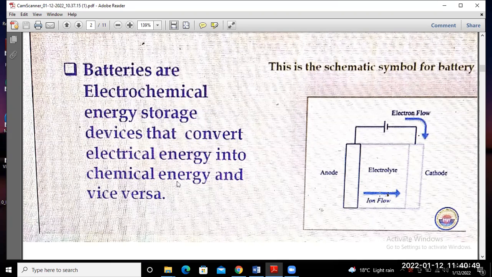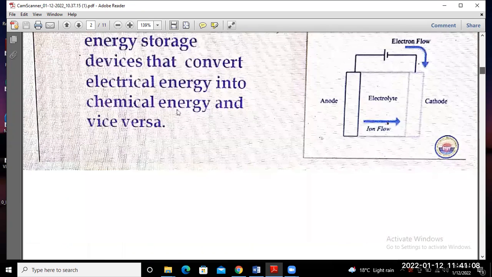The main function of a battery is to convert electrical energy into chemical energy. You have to keep in mind the symbolic schematic diagram of the battery also, and you have to explain it.